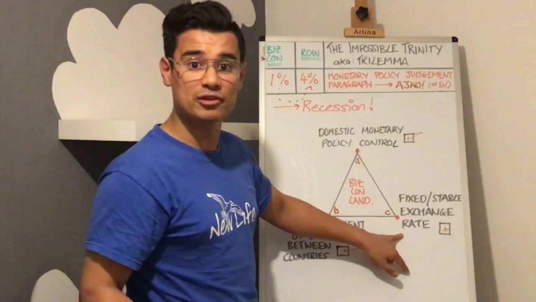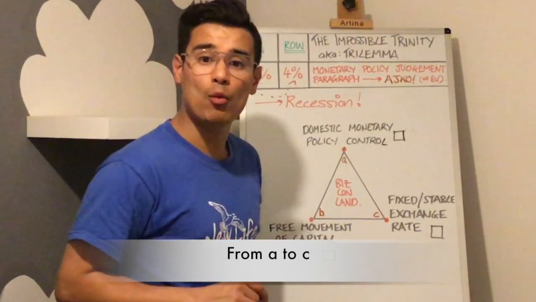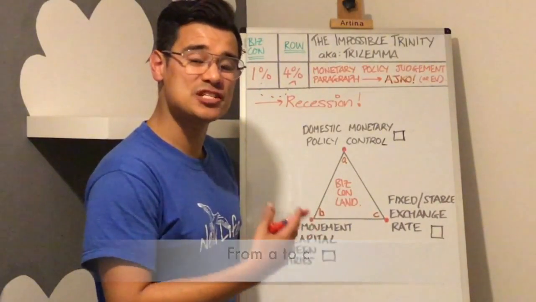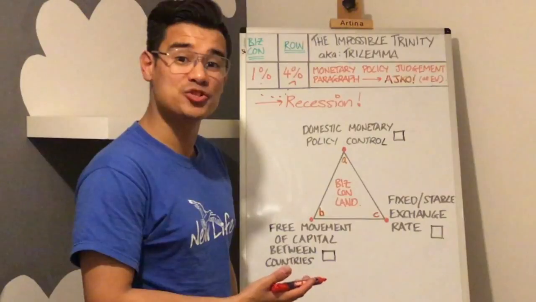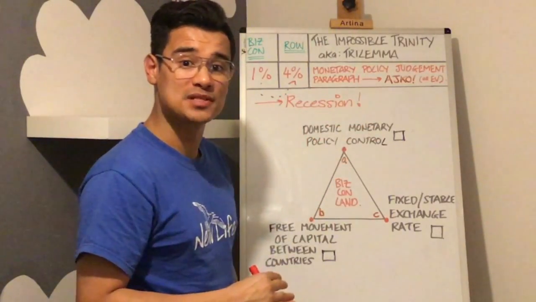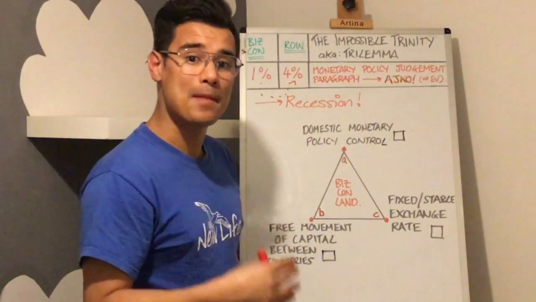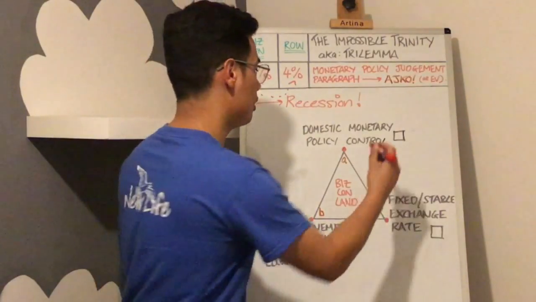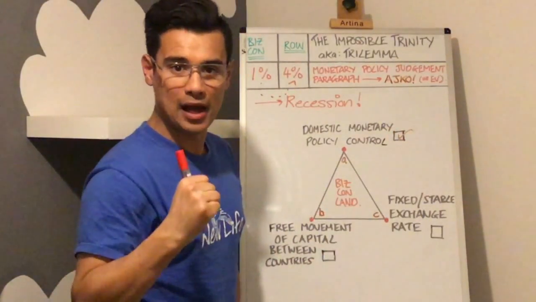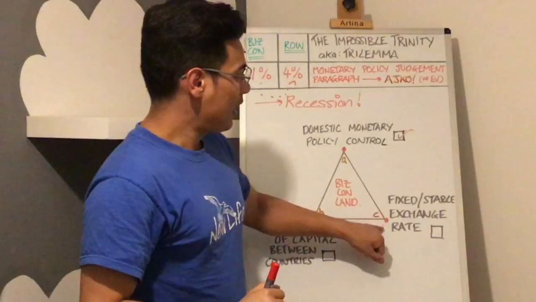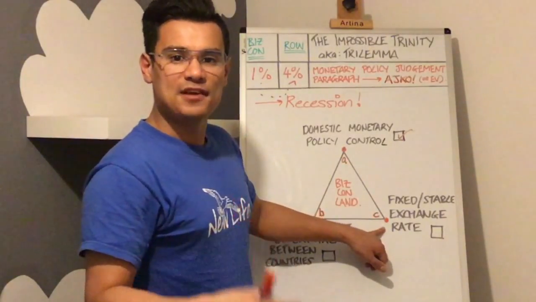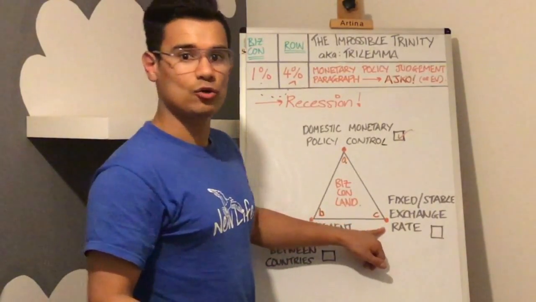Let's take a look at another example. So now we go the other way. We've got that same recession and we've had to reduce our interest rate from 4% to 1%. So we've used our domestic monetary control. That's great, we've used our powers to do that. And let's say in this example, we want to keep a fixed and stable exchange rate. Well, that's cool, we'll do that.